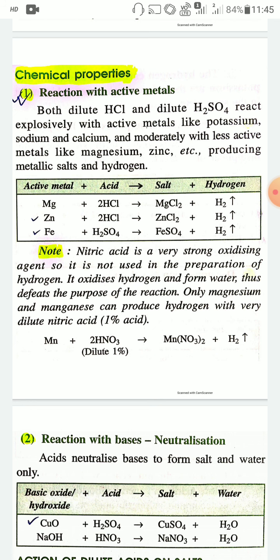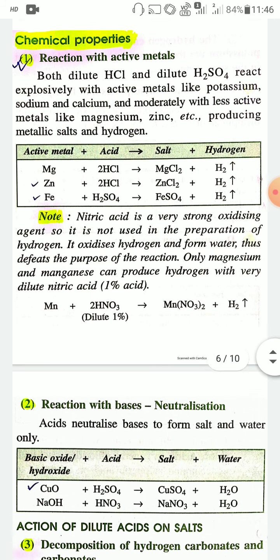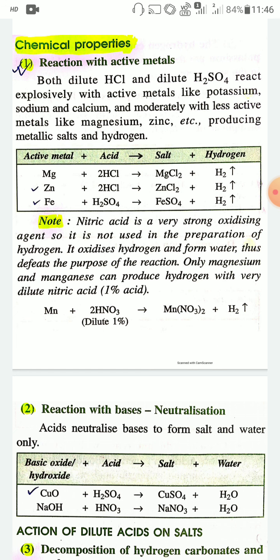Here is a note you have to remember: nitric acid is a very strong oxidizing agent.